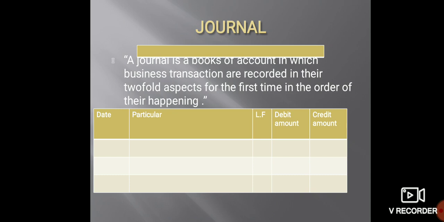Now the next question is journal. What is a journal? Journal is the book of account in which the business transactions are recorded in their twofold aspect for the first time in the order of their happening. The format of a journal has five columns: date, particulars, LF, that means ledger folio, debit amount and credit amount. A transaction is first recorded in the journal, so it is also called the book of original entry. Transactions are recorded day to day, and in the order of their happening.